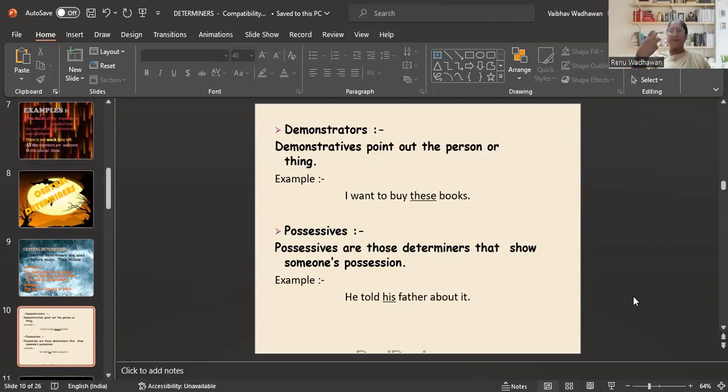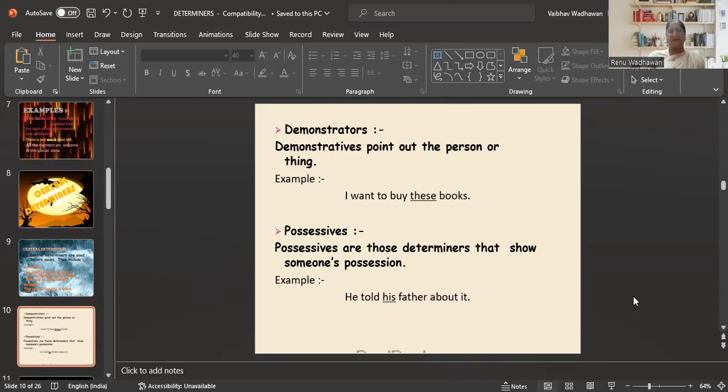Then comes the demonstratives. What is the work of demonstratives? What they do, they point out the person or thing. For example, I want to buy these books. See the word these. So it is determining what? Books. So they are demonstrating: these, those, fine, that way.